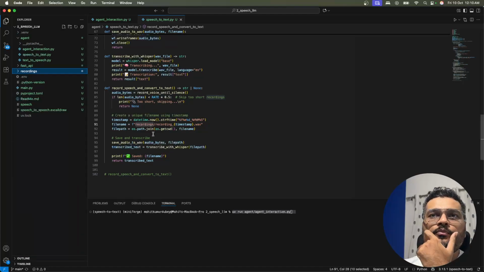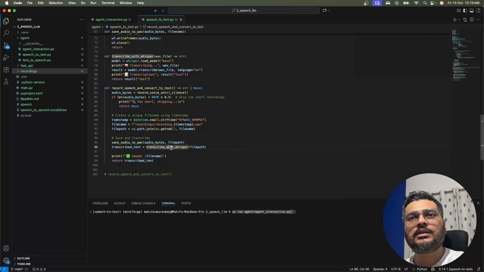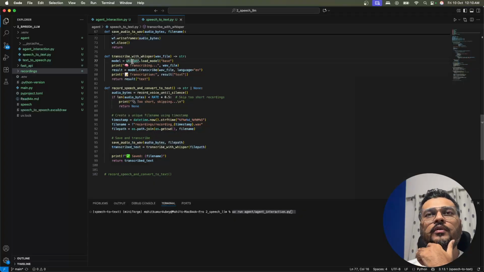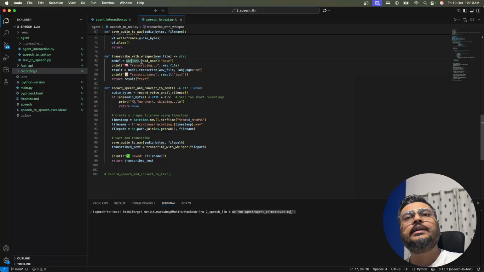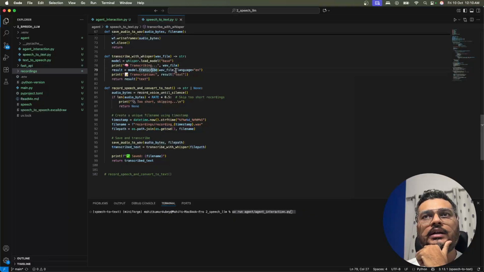Okay. So we give a file path. That file path will be saved to a place, and after that we transcribe this with Whisper. Here we are going to use the Whisper API. We load the base model of that, and after that we transcribe it to English.